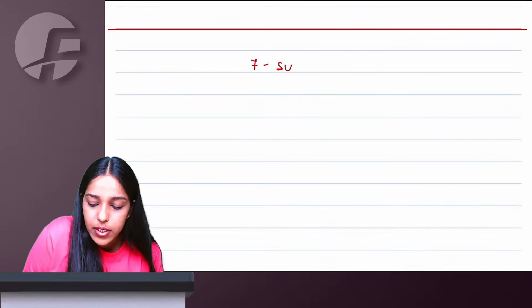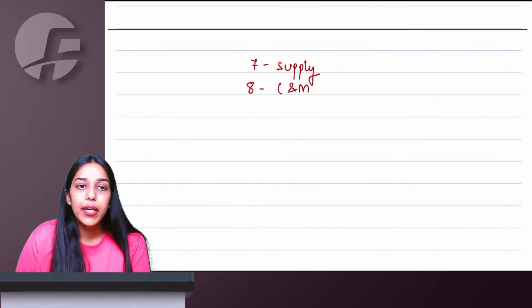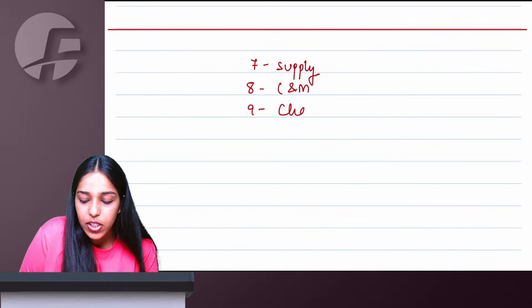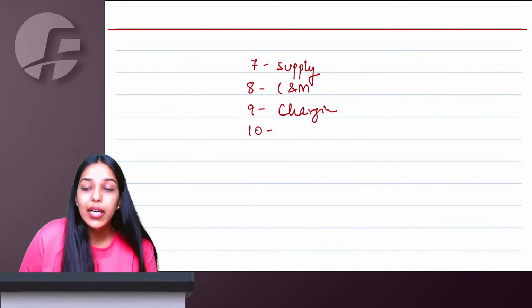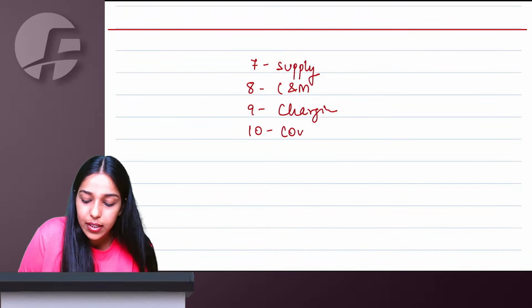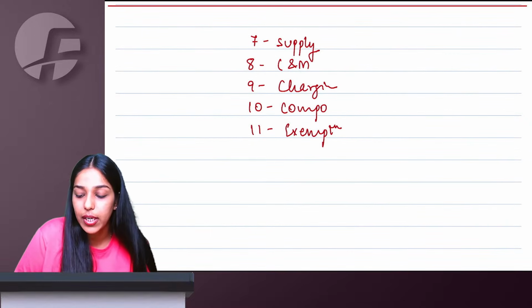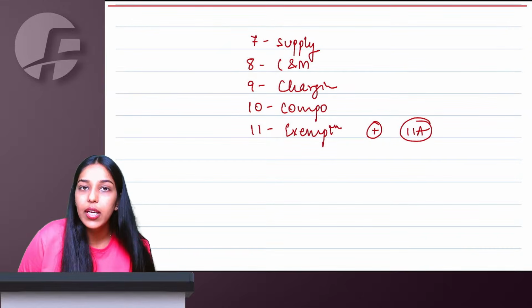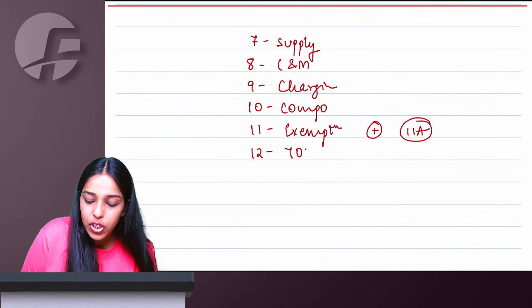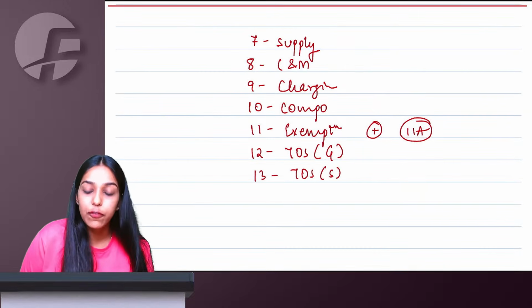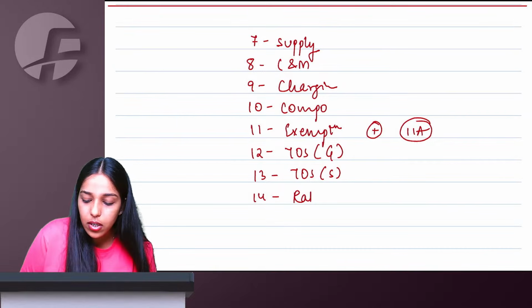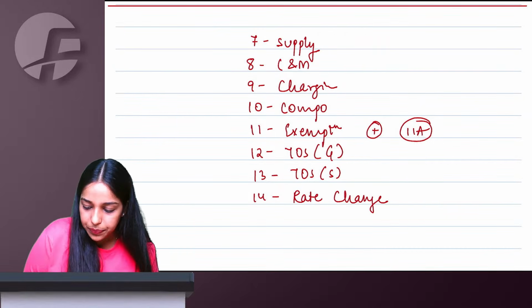As for 7, as for supply, section 7, scope of supply. Two zeros getting mixed become 8, composite and mixed supply. 9 is the charging section, levy and collection. 10 different types of tantrums to pay less taxes, section 10, composition levy. 11, balle balle. Why balle balle? Because you have got exemption from GST. We also study section 11A here. At 12 o'clock the time changes, so time of supply for goods. Immediately 13 we have time of supply for services, and 14 is the rate change section.